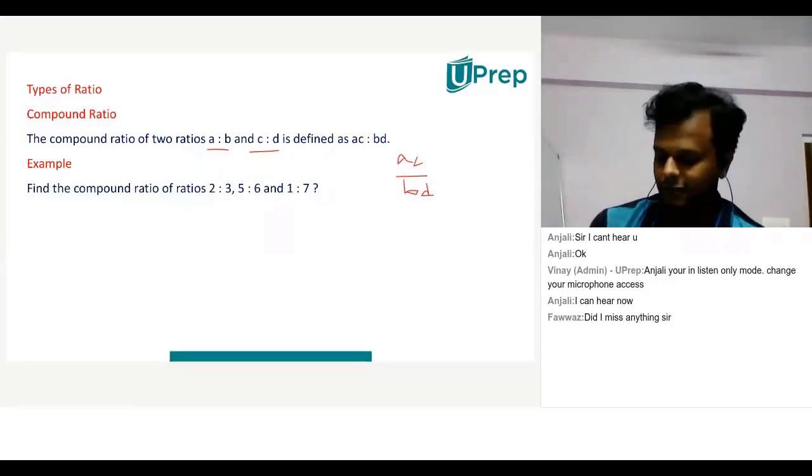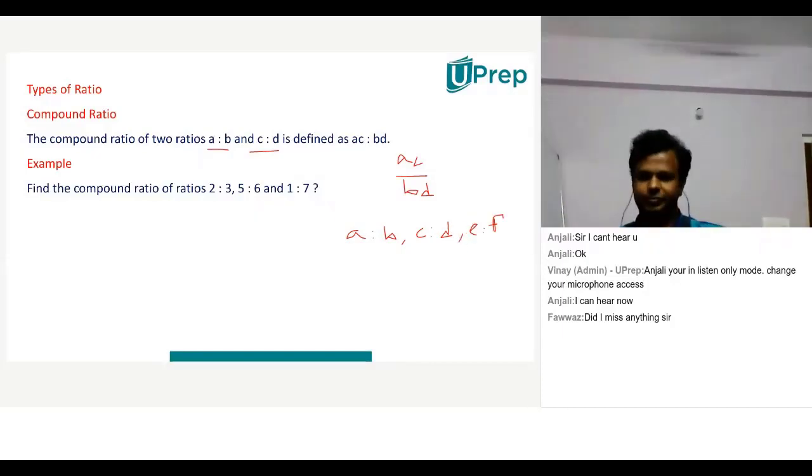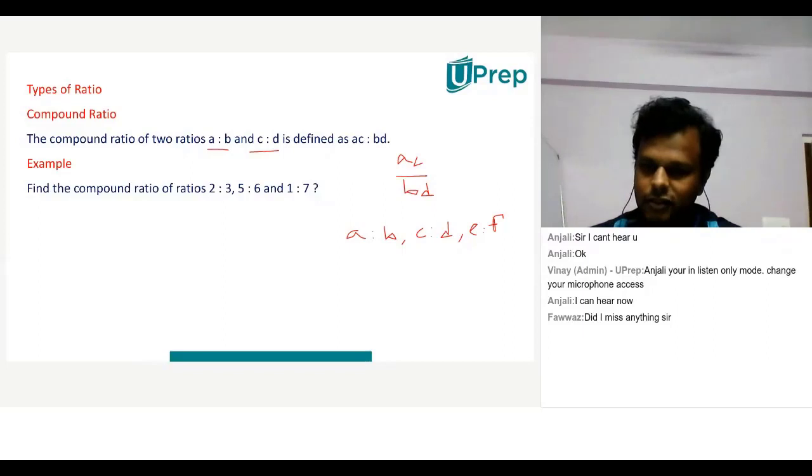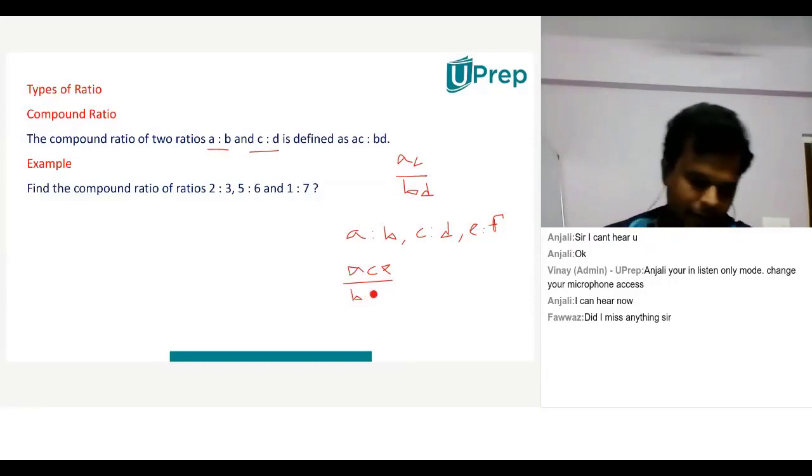Suppose I have three ratios: A is to B, C is to D, and E is to F. Now their compound ratio will be ACE by BDF.